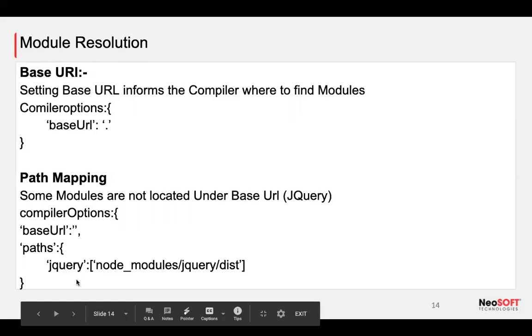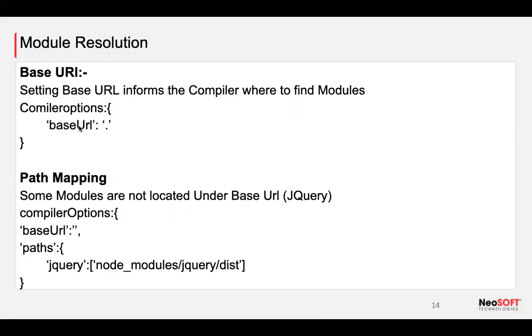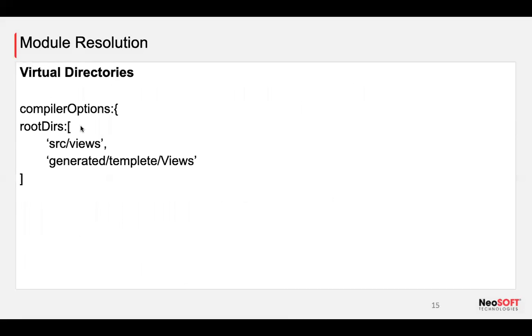For path matching, like if I am using jQuery, then we have to use paths. If we are using some base URL, then I have to use virtual directories. We have some templates and source things that we need to use this way. Let's say we are using this, then what are the advantages we will get?